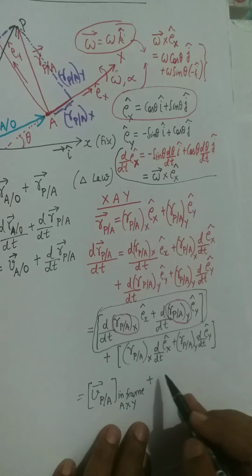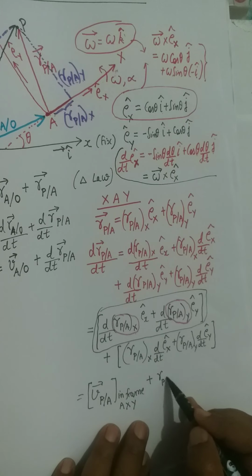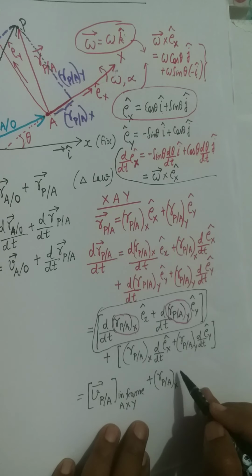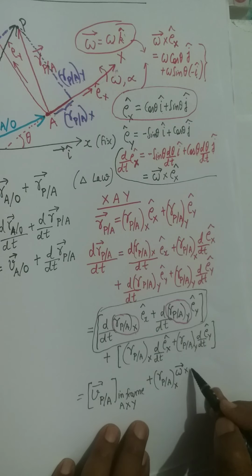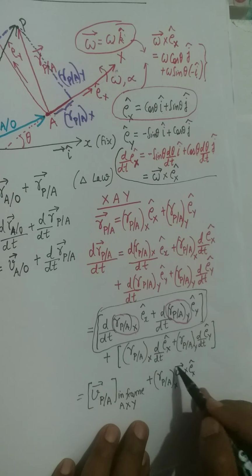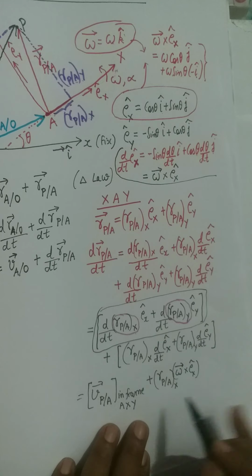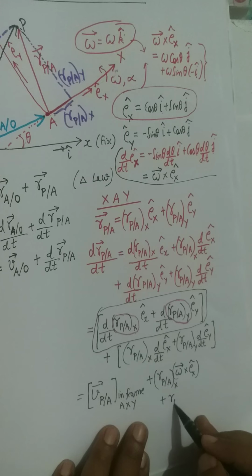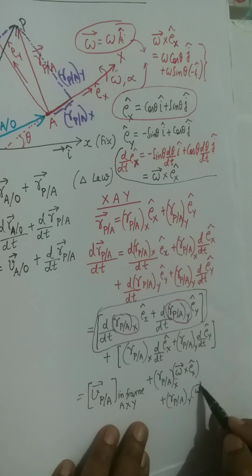So now I will have Rp oblique A capital X, and then this derivative d by dt of Ex cap will be replaced by omega cross Ex cap, plus the second factor, similarly written as Rp oblique A y and then omega cross Ey cap.